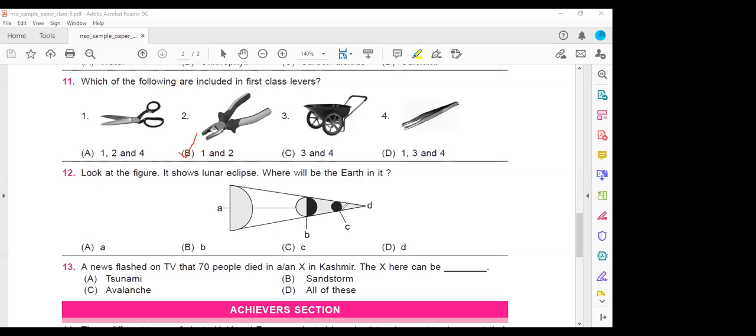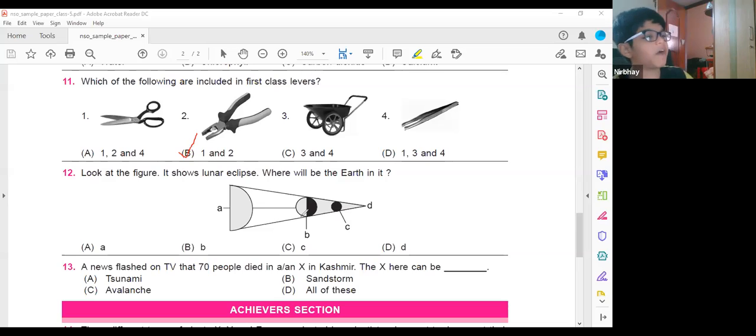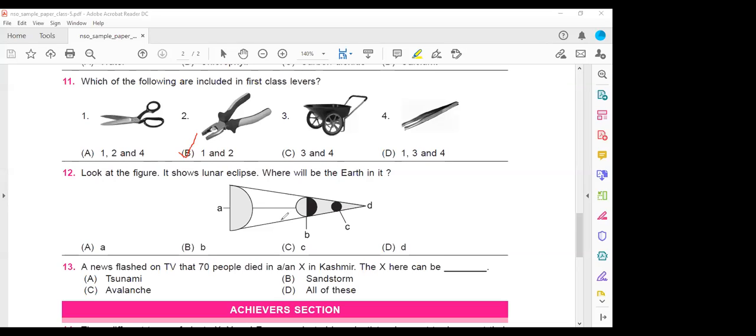Next, look at the given figure. It's a lunar eclipse. Lunar eclipse means where will be the earth in it? Ma'am, the last is C1. Ma'am, B. Ma'am, Earth, B. Ma'am, it will be B.